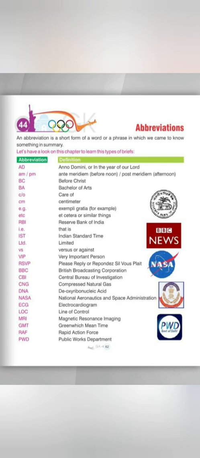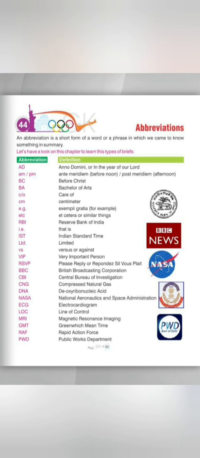Next is RAF, rapid action force. Last one is PWD. It means Public Works Departments. So students, these are some abbreviations or short forms.